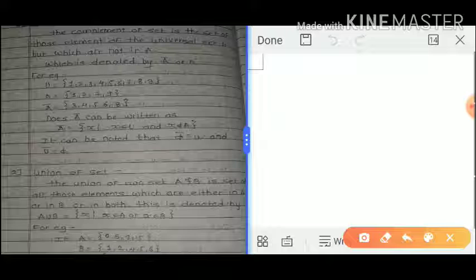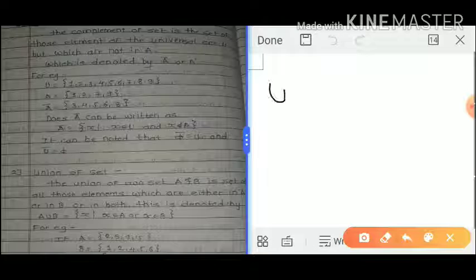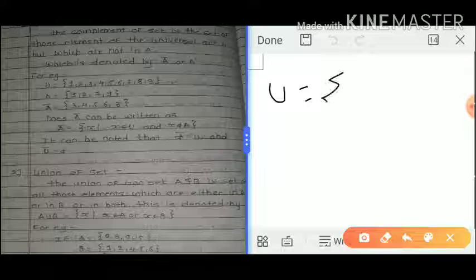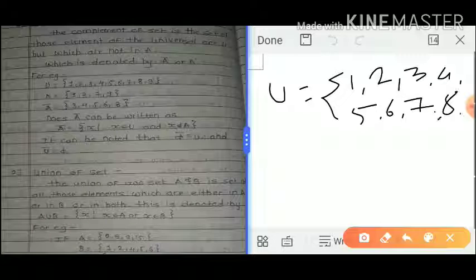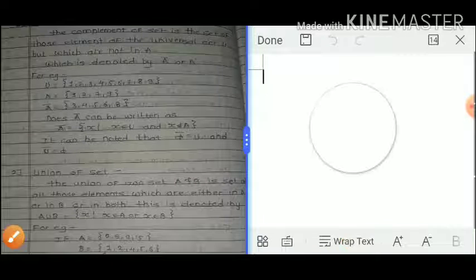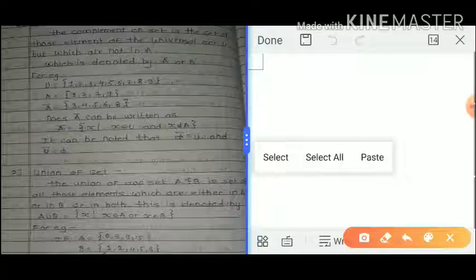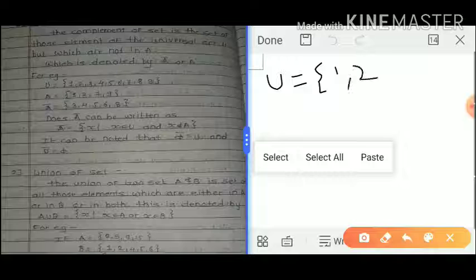For example, here U is a universal set. Suppose the universal set contains a total of 9 numbers: U equals {1, 2, 3, 4, 5, 6, 7, 8, 9}.